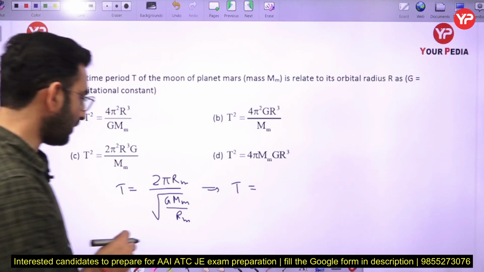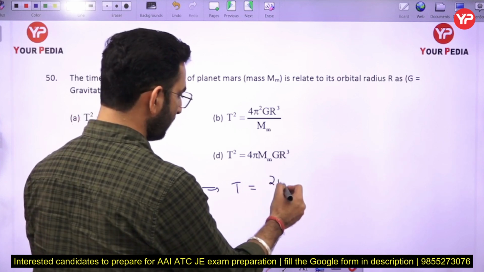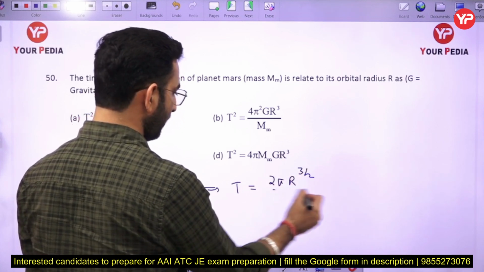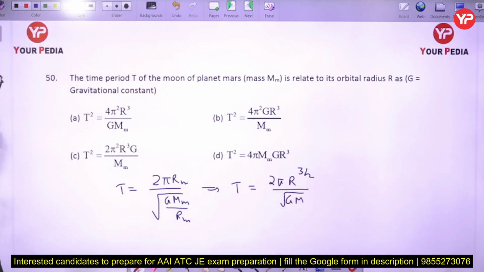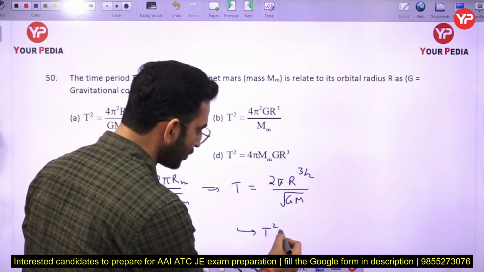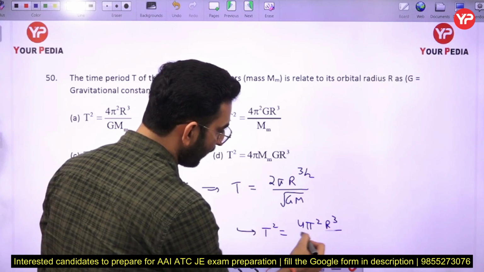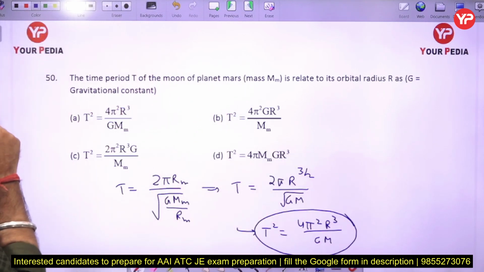Yeah, so here if you just see the expression after simplification is coming out to be as 2 pi R to the power 3/2 divided by root of GM, you are going to get this expression, and in the options the value is given of T square, so it will be 4 pi square R cube divided by GM here. Okay, so I can say the option number A is going to be the correct answer here.